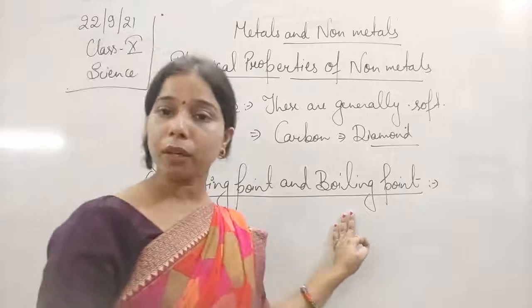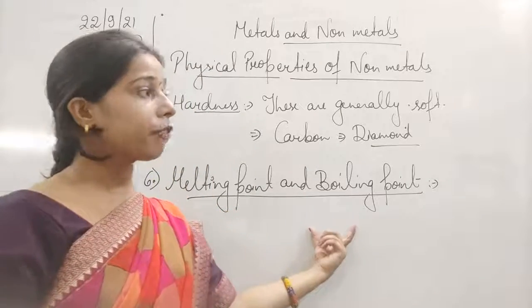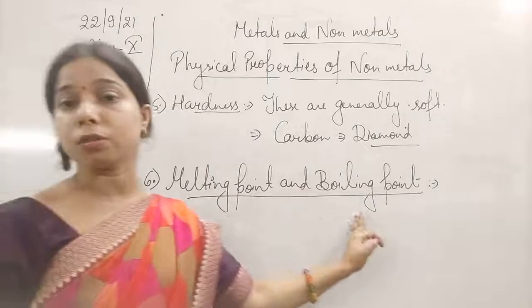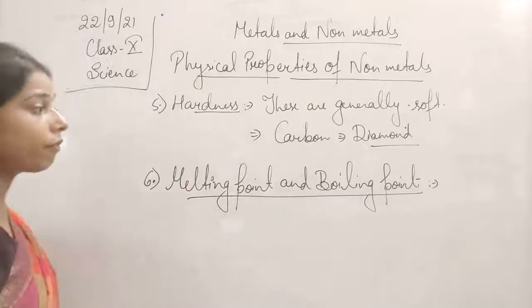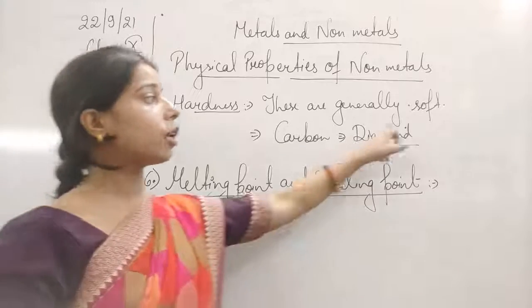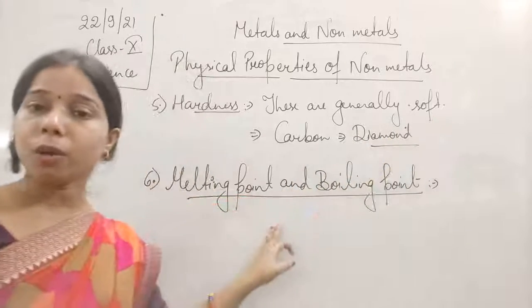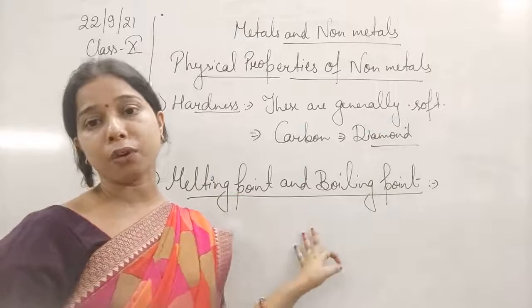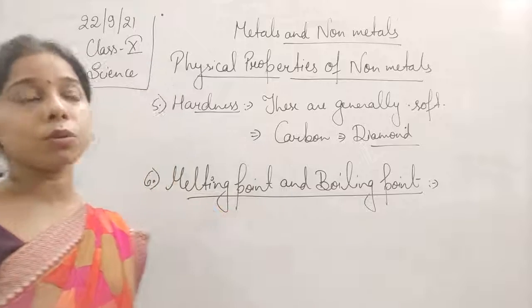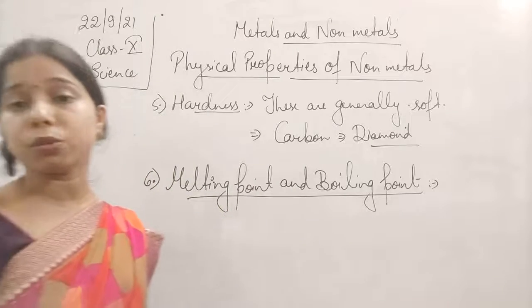Similarly, in the case of the boiling point also, because of the strong metallic bonding between them, the melting and boiling points are quite high in the case of metals. While in the case of non-metals, we have seen that they are generally soft. It means the intermolecular force of attraction in non-metals is less, so we have to supply less heat in order to break the bonding between them.